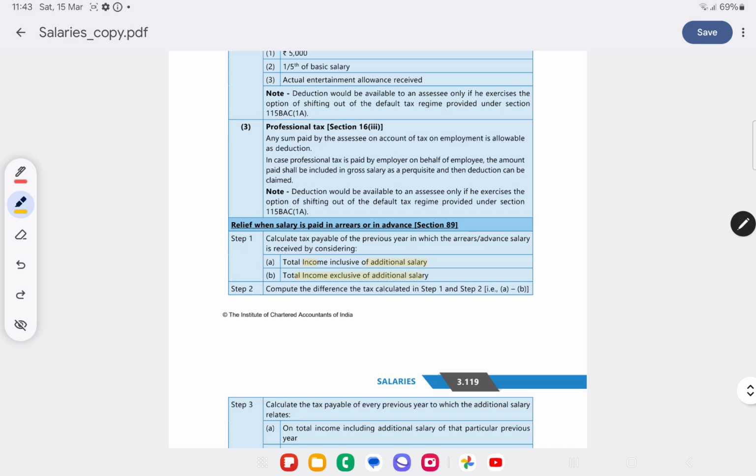So we have to calculate two taxes. See, in the previous year when we are receiving arrears of salary or advance salary, we take the total income inclusive of additional salary. Take the total salary, the extra that has been received, in the total, and total income exclusive of the additional salary. Compute the difference of the tax calculated in step 1 and step 2.